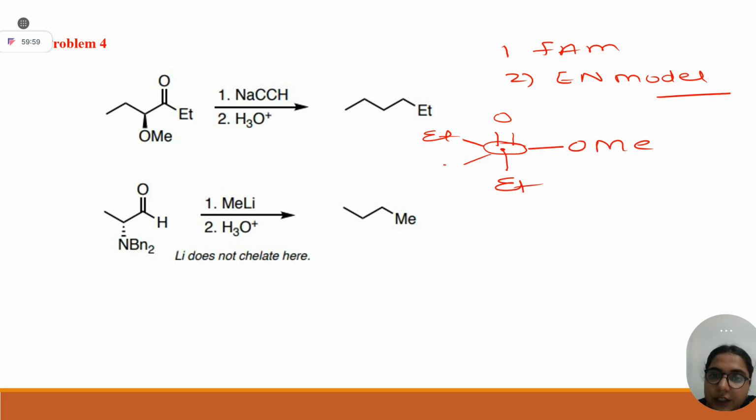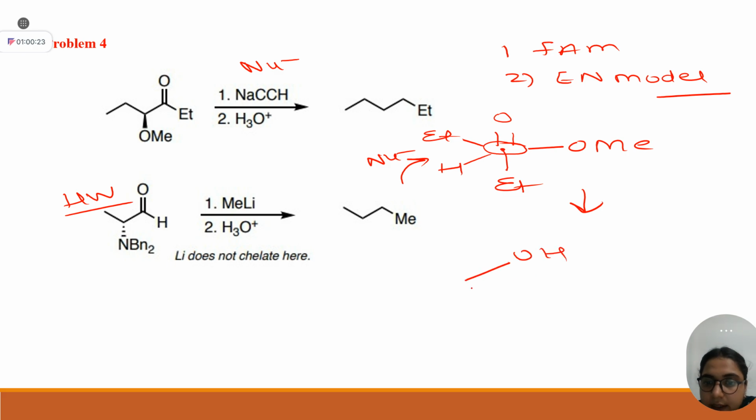Hydrogen we have to draw here so that the nucleophile can attack from the smaller side. Let's say C triple bond CH is your nucleophile. Let me denote it by nucleophile. So the nucleophile is going to attack from here. Second one will be your homework, student. It is the same. It will attack from this side, then it will form OH, Et. Your nucleophile is going to attack on this carbon only.